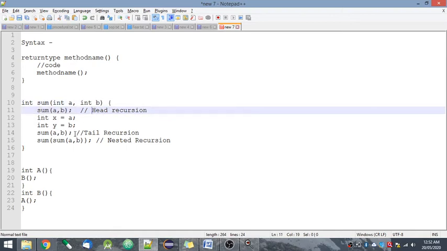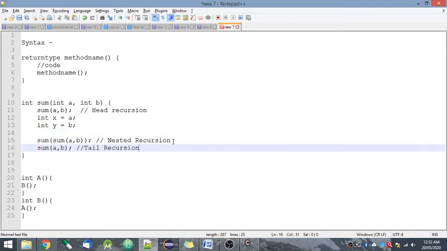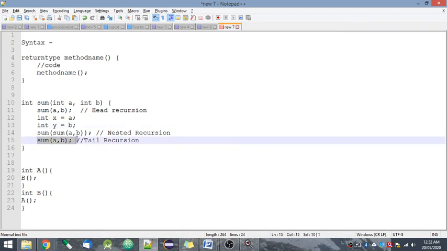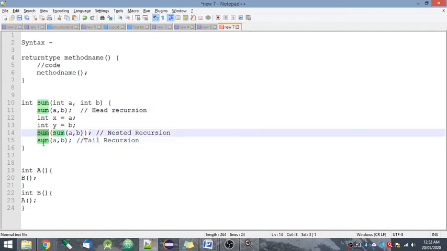Okay, in the same way, when the recursive call within a function is the last statement of that function, then it is referred to as tail recursion. There are 2 more types, that is tree recursion and nested recursion. Tree recursion means when a function calls itself more than 1 time. So as you can see, I am calling sum 3 times within the sum function. So it is also an example of tree recursion.